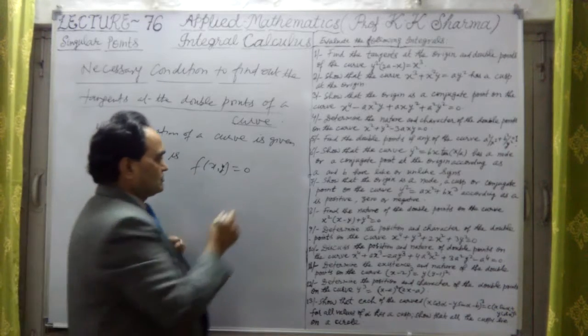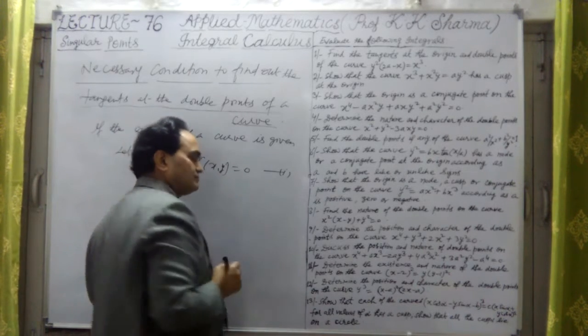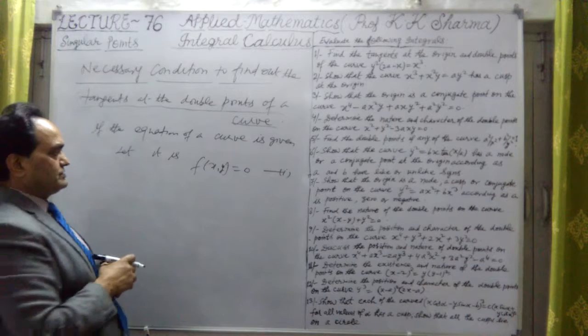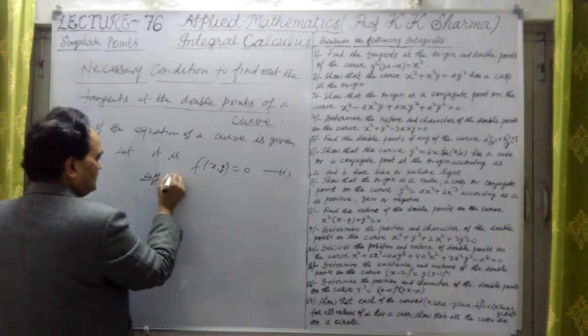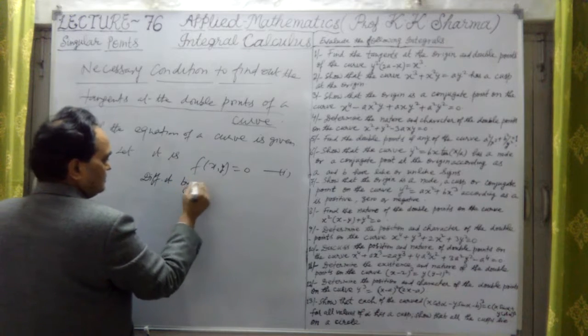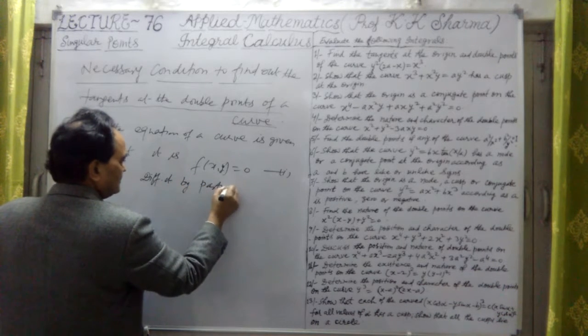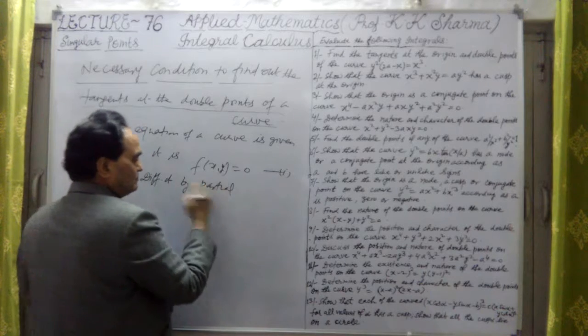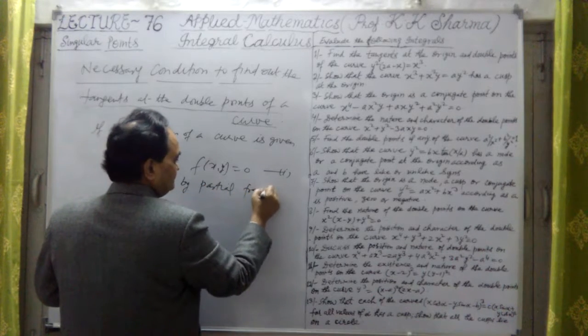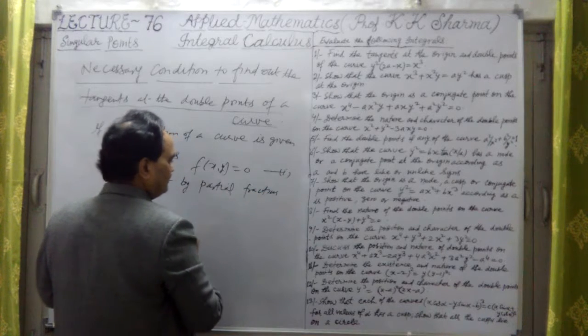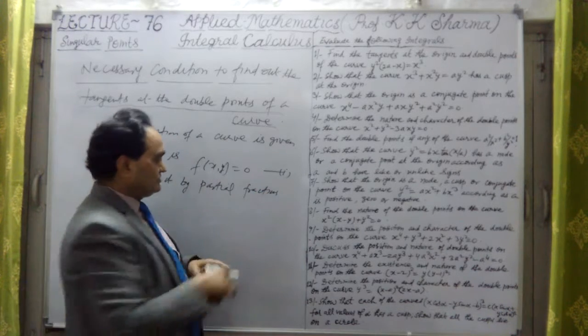This is the equation of a curve. Let me take this as the first one. Now if I differentiate it by partial differentiation,